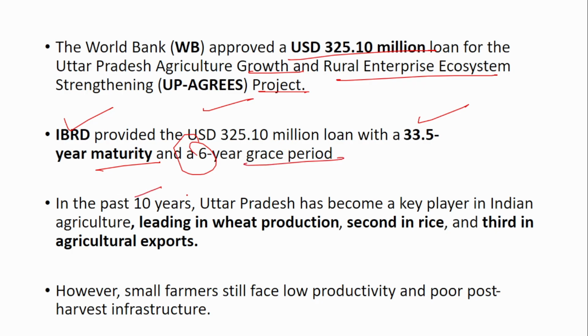If you see, in the last 10 years Uttar Pradesh has played a key role in Indian agriculture. It is leading in wheat production, second in rice, and third in agriculture exports. Though this much improvement has been seen, small farmers still face a lot of issues, like low productivity and poor post-harvest infrastructure. That is why this loan has been provided, to uplift these small farmers so that they also reap the benefits that the entire state has been getting.